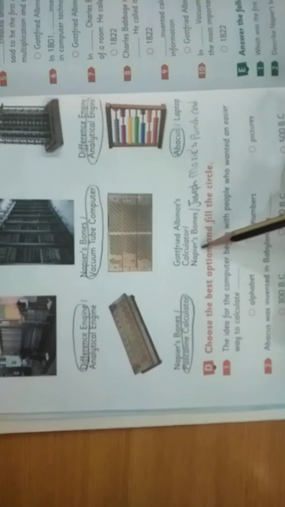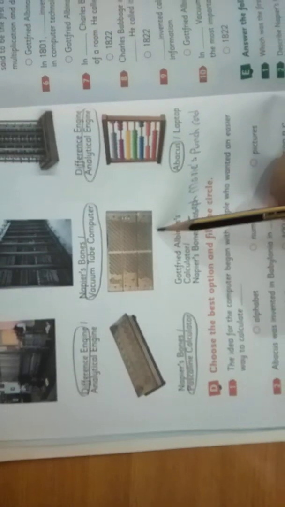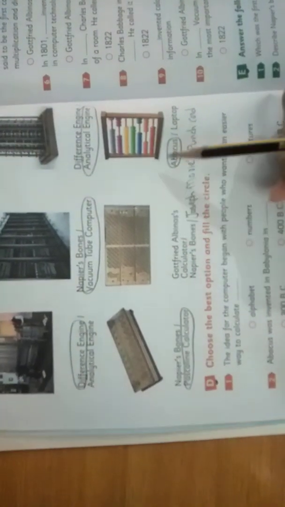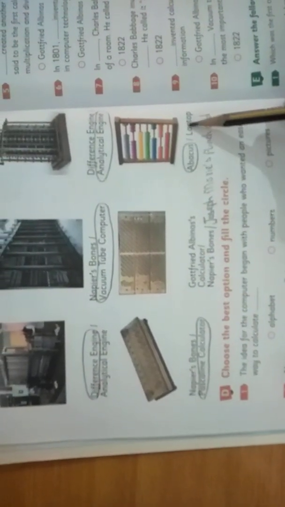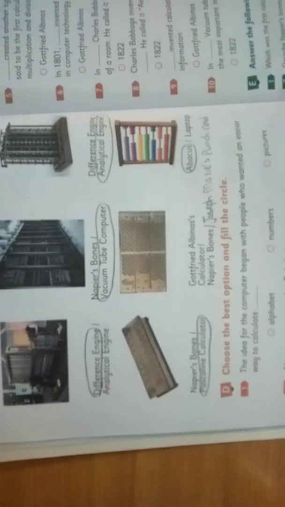Gottfried Albinus calculator or Napier bones. Write the correct option, Joseph Marie punch card. It is Joseph Marie punch card. Last one, abacus or laptop. Abacus.